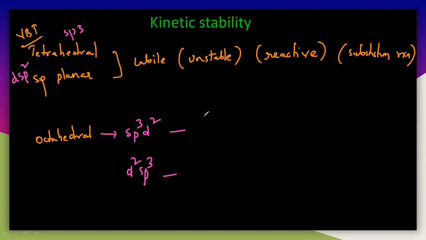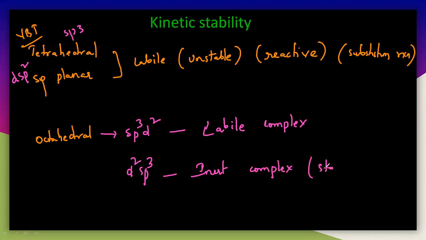And sp3d2 is called the outer orbital complex, and it is actually a labile complex, and d2sp3 is an inert complex. So inert means that it is stable, that is unreactive, and labile means that it is unstable, that is reactive. It can easily undergo substitution reaction.